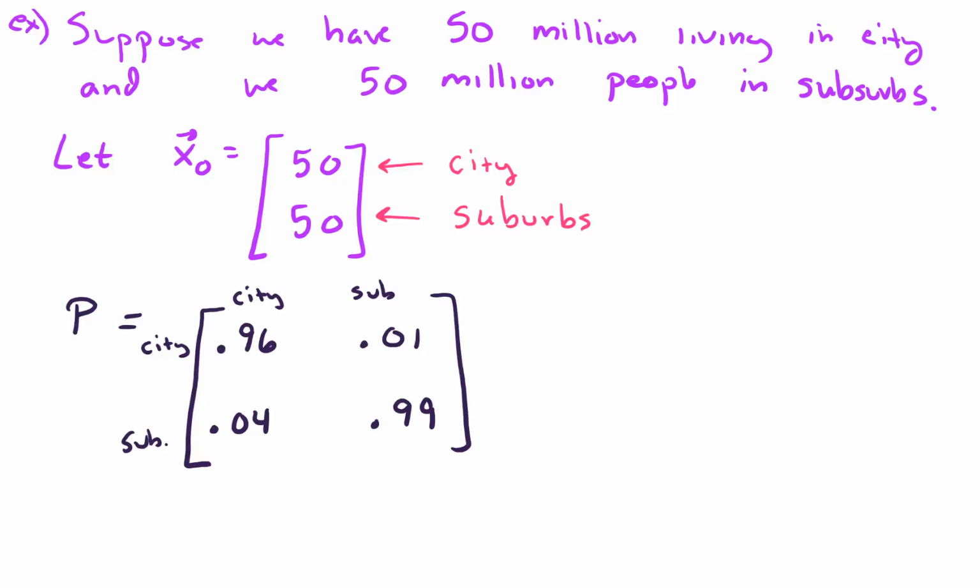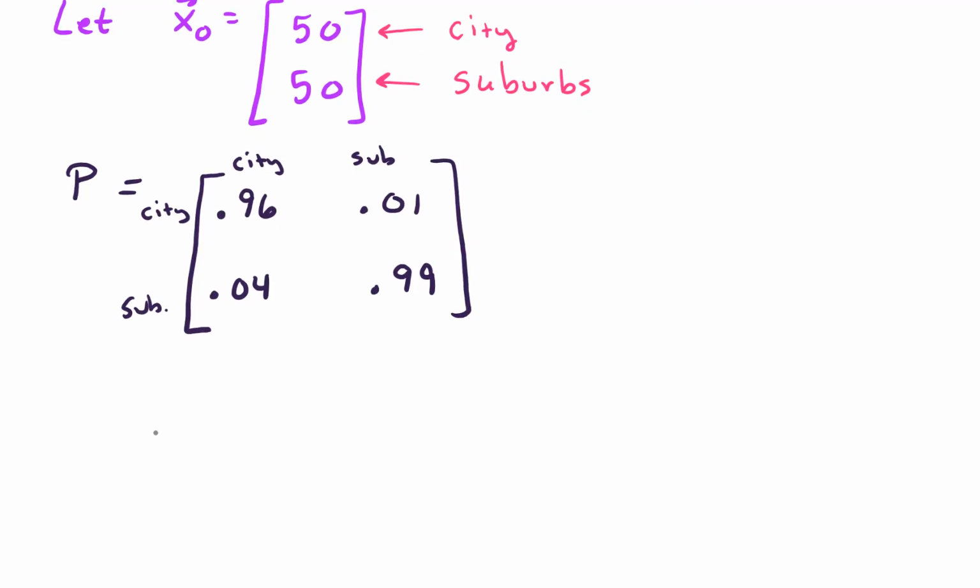So here's a picture of what I mean. So suppose we've got people living in the city and some other people living in the suburb. And so these are two states. You may not be interested in urban planning, but you might be interested in other systems that have two states or maybe more. And so the idea is there's a probability that you're living in the city and you'll stay living in the city, or more generally that you're in this state and you'll stay in that state after one time step goes by. So this is our 0.96, and we see that right here in our matrix.